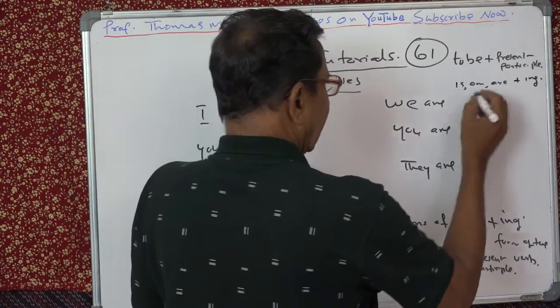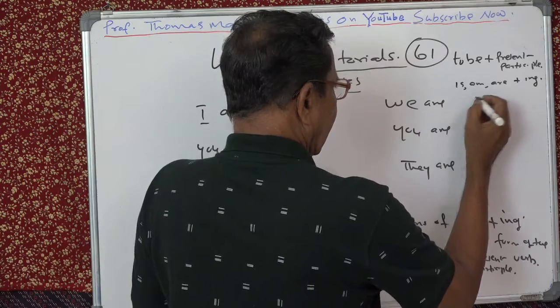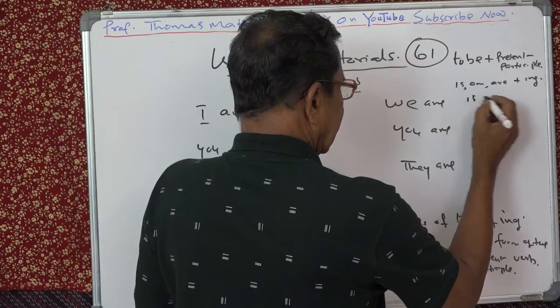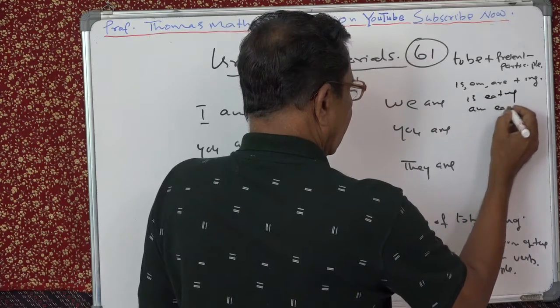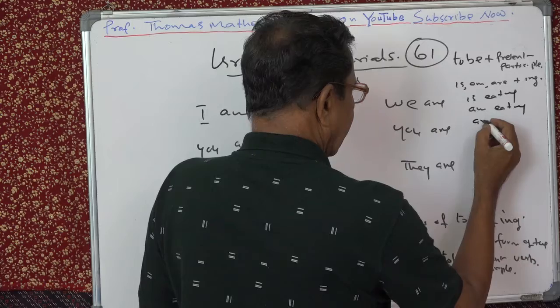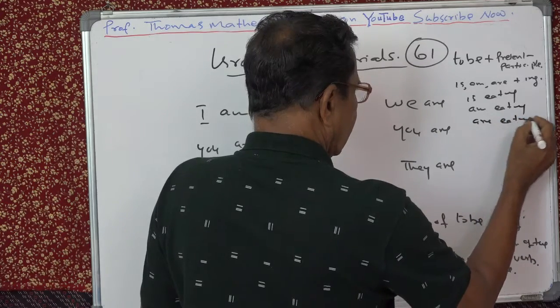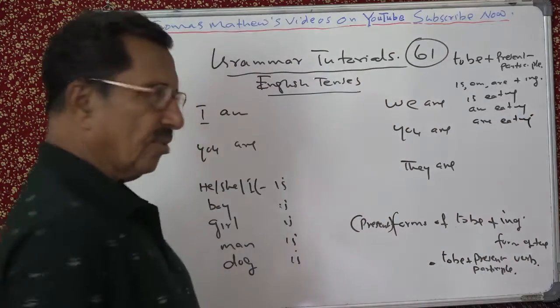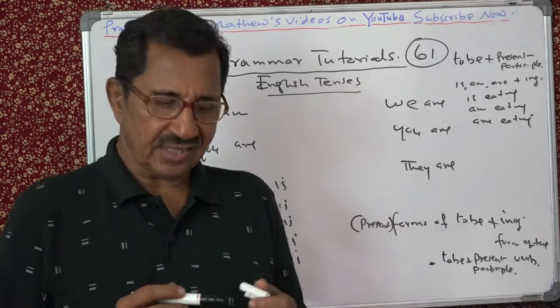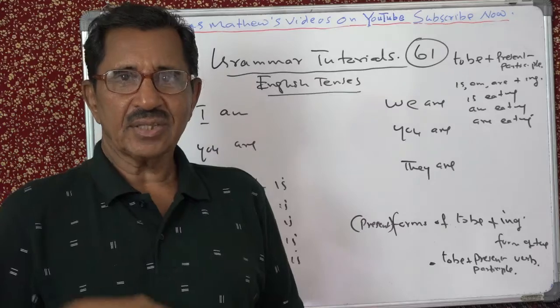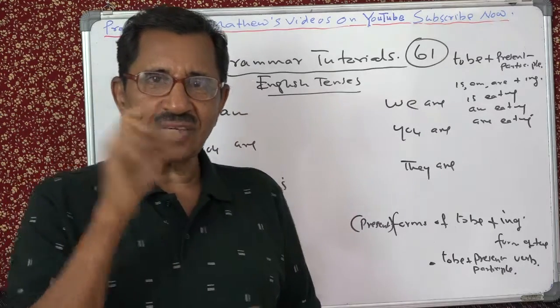That means, for example, if we take, is eating, am eating, are eating. You know what we call this tense? This is called the present continuous tense or the present progressive tense.